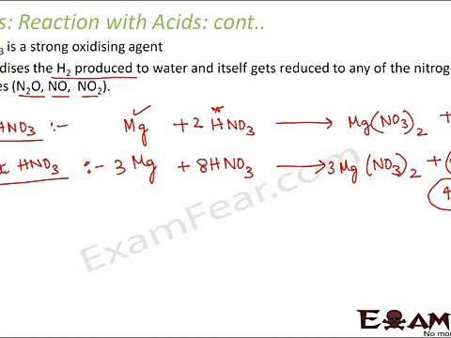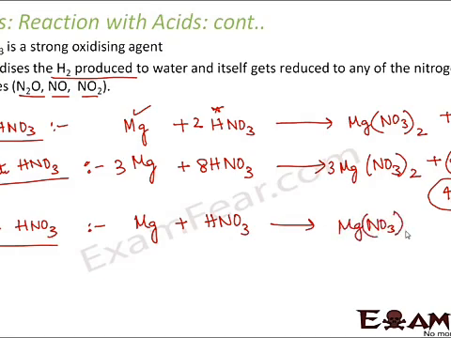Now in the third scenario, let's say I take completely concentrated nitric acid. So what will happen in this case? The nitric acid is going to be a really strong oxidizer. So it is going to form magnesium nitrate, which will remain as it is, but now instead of nitrous oxide, we are going to have nitrogen dioxide, that is NO2 plus H2O. So this is how the reaction would be. So in this case, you have NO2. So you see, as the concentration of nitric acid increases, the oxidizing effect of nitric acid also increases. So this is how magnesium reacts with nitric acid.